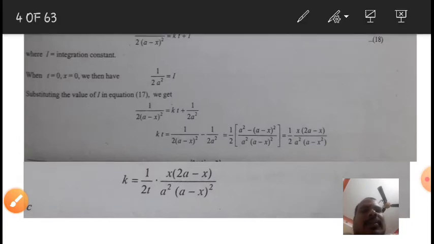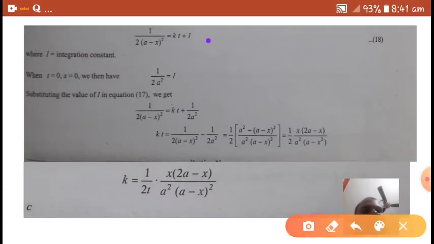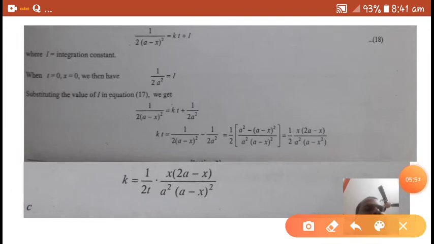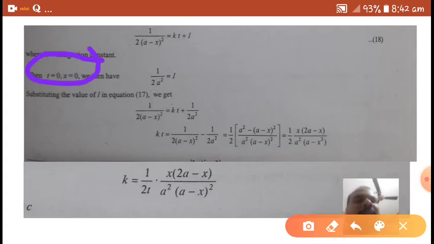Next, I is the integration constant, and we have to find out what I is. To calculate I, we use the initial conditions of the reaction: when t is equal to 0, x is equal to 0. That means in the beginning of the reaction there is no reacted amount of reactants.